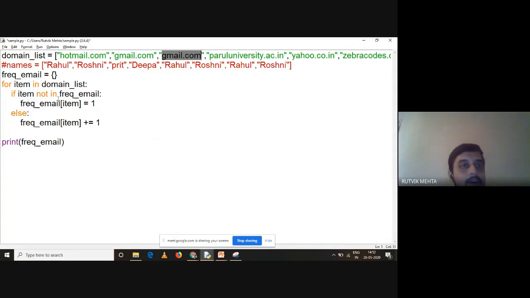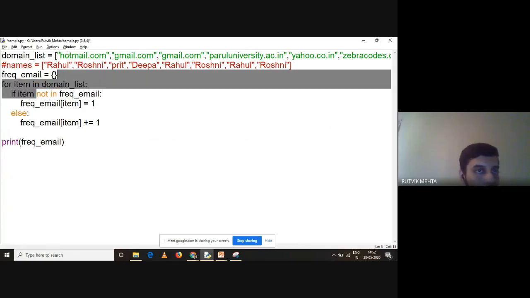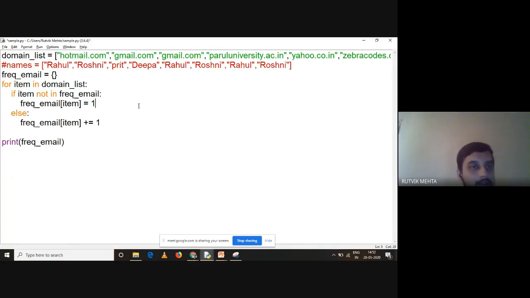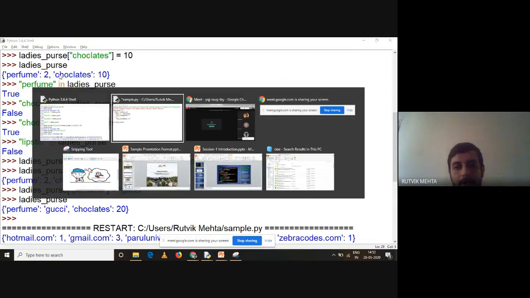Now how will this work, understand. If item not in frequency email, so for the first time frequency email is blank, there is nothing in this frequency email dictionary. What is item right now, for the first run? Hotmail.com, right? So we are going to check if hotmail.com not in frequency email, not in is true, right? It is not present in frequency email because it is blank. Getting it? I have a doubt.